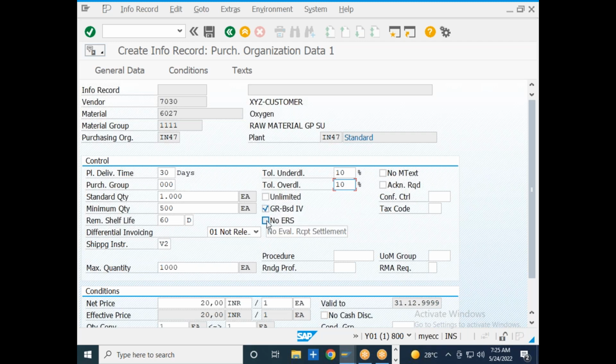Evaluated receipt settlement means if the vendor is a regular vendor, supplying the materials for the last 20 years, then without receiving the invoice manually from this vendor, you can go ahead and do the automatic invoice processing for each month and do the payment in the first week of the next month. I will not do any manual invoice verification. Instead, my system will automatically process the invoice for all the supplies that he made during the previous month. And I am going to do the auto invoice verification and make the payment accordingly.